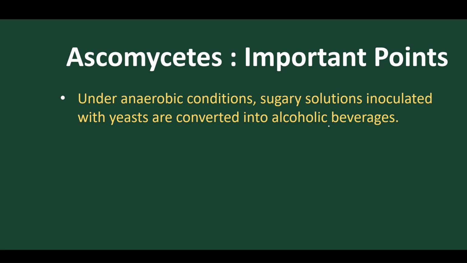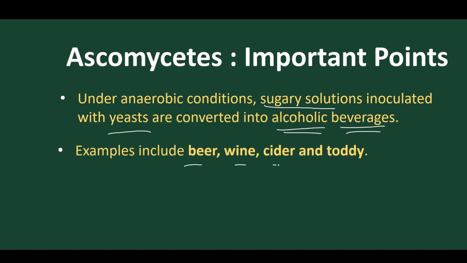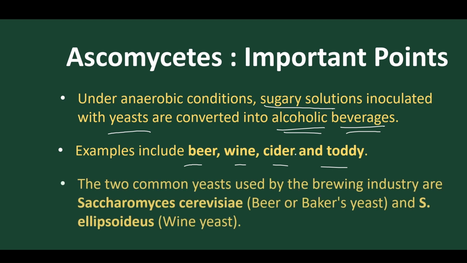Under aerobic conditions and in a sugary medium, some yeasts undergo fermentation. So yeast ferments sugary solution to produce alcohol, and it is mostly used in beverage industries, like beer, wine, cider and toddy. Here we find yeast being used. The two most common yeasts used are Saccharomyces cerevisiae, used in making bread, and Saccharomyces ellipsoideus, used in making wine. So one is used in the beverage industry, and one is baker's yeast. Baker's means we go for baking, that is, producing bread.